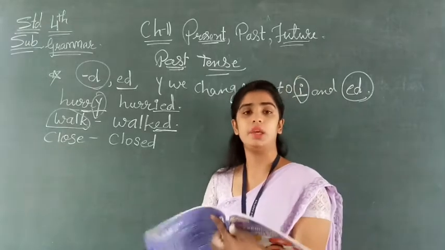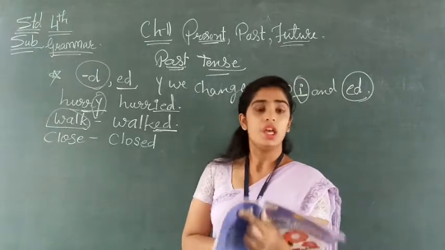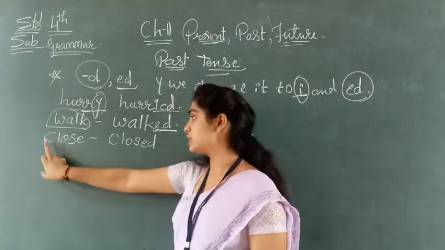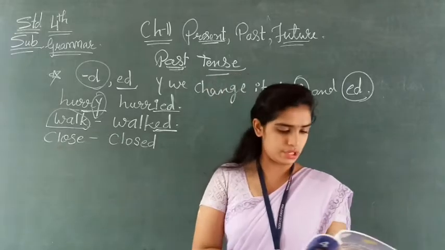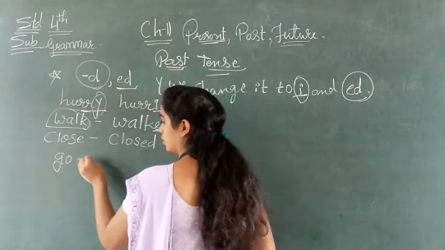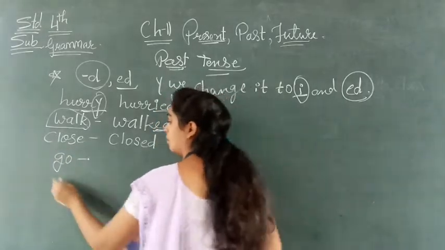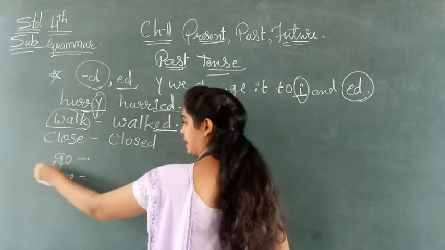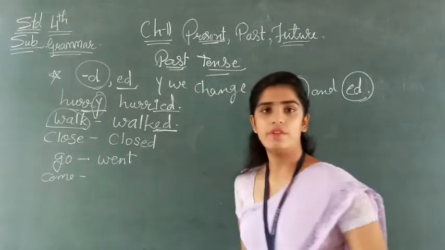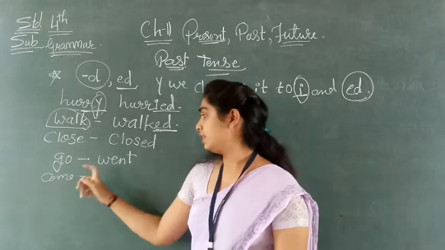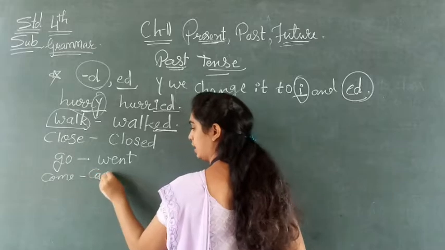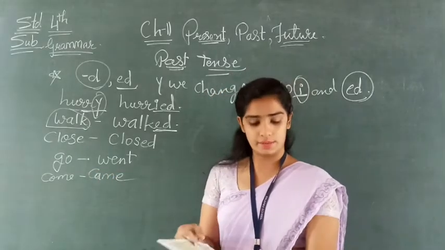Sometimes, in a sentence, we have to change the spellings. Okay, like this verb, some sentences are such that we have to change the spellings of these verbs. For example, we have given here go and come. For the past tense, I am telling you. So go means what we will use here? Went. Why went? Because it is past tense. The thing has already happened. Okay. So here it is come. So what we will write? CAME. Came. Understood? Clear up till here?